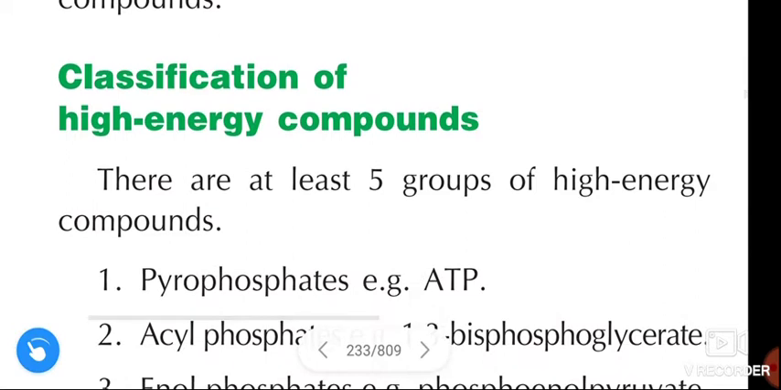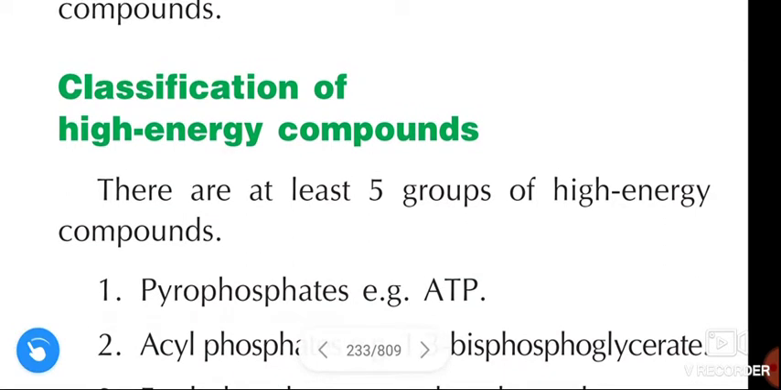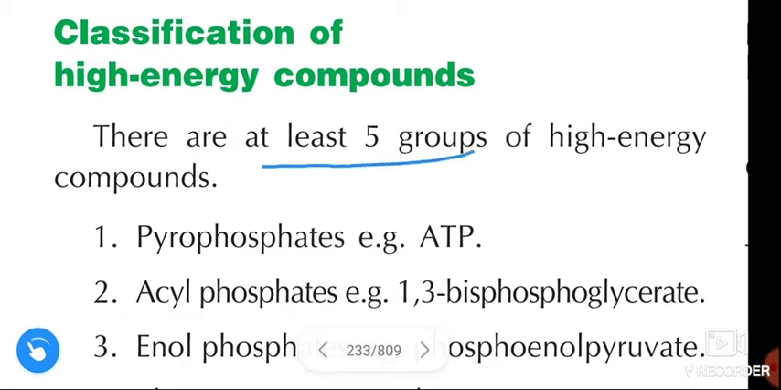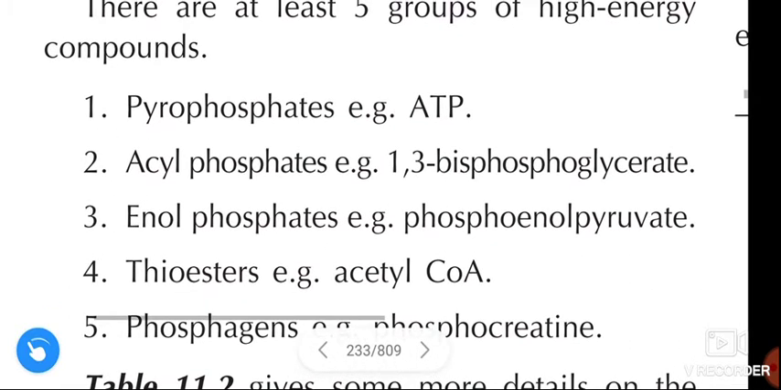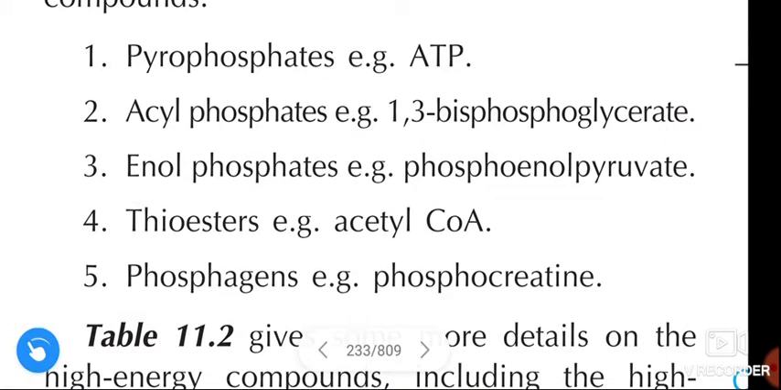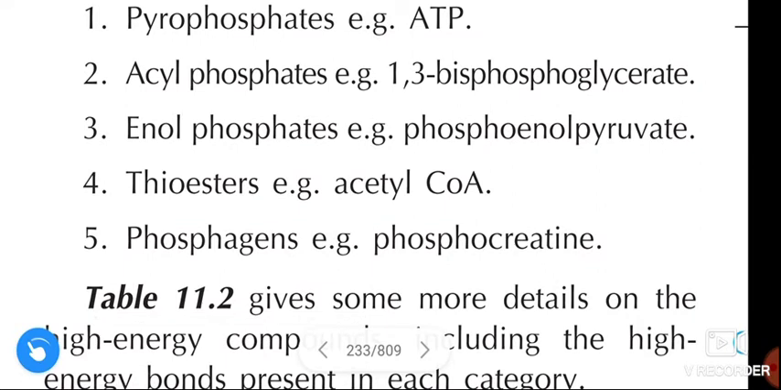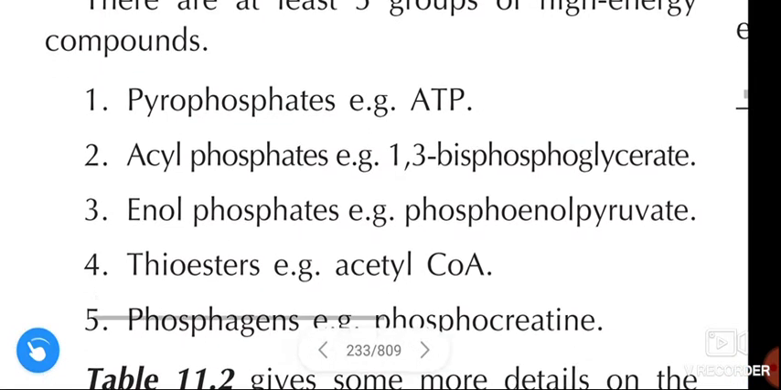Next, coming to the classification of high energy compounds. There are at least 5 groups of high energy compounds. The first group is pyrophosphates. Second group is acyl phosphates. Third, enol phosphates. Fourth, thioesters. And fifth, phosphogens. These are the 5 groups of high energy compounds.